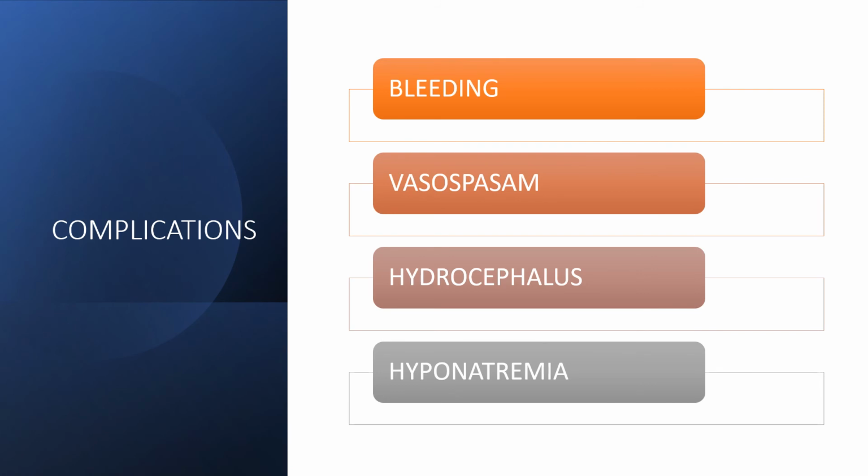What are the potential complications for an aneurysm patient? The patient will have bleeding, and may have vasospasm, hydrocephalus, and hyponatremia. I forgot to add medical management. If the aneurysm cannot be treated surgically, the doctors will add some medication and manage medically.